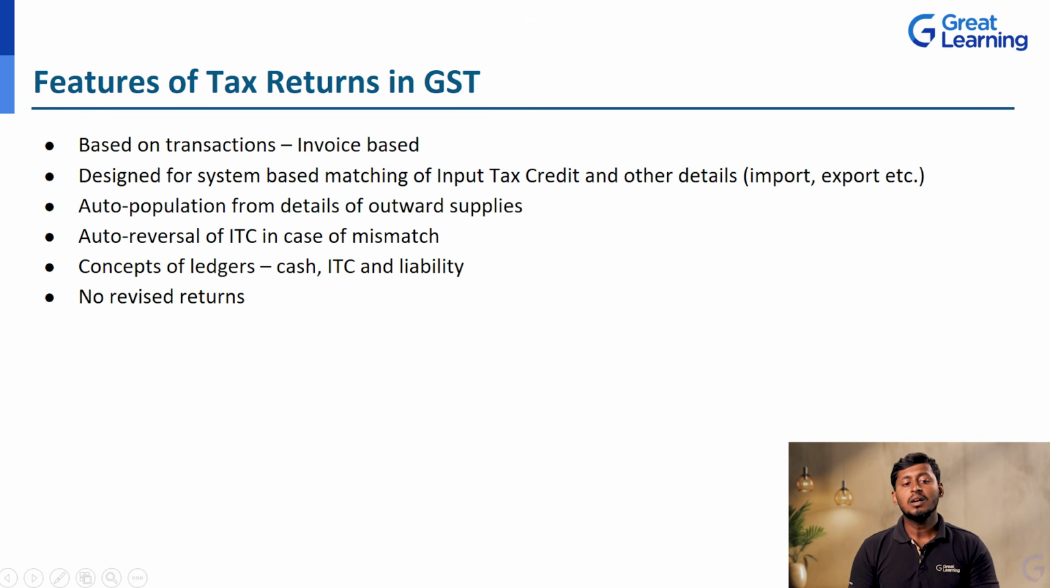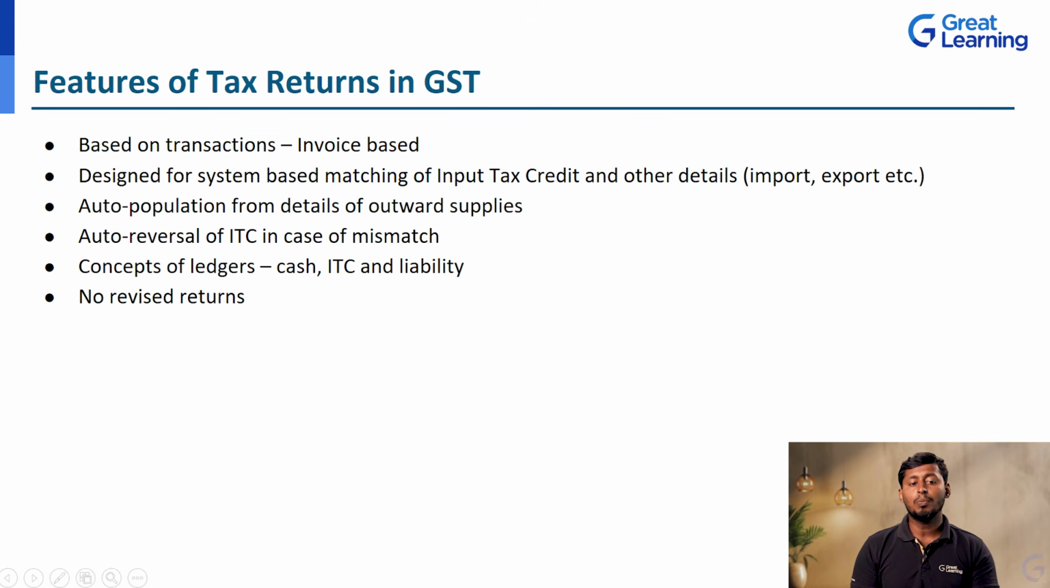Next, it is designed for system-based matching of input tax credit and other details. This will be applied in import and export. Whatever the matching of the input tax credit is, that is the refund. For example, if I also have a GST number and I supply goods to another taxable person, whenever they import and export, I supply the goods to a registered taxable person. At that time, I can claim the input tax credit. That is the reason we require these GST returns.